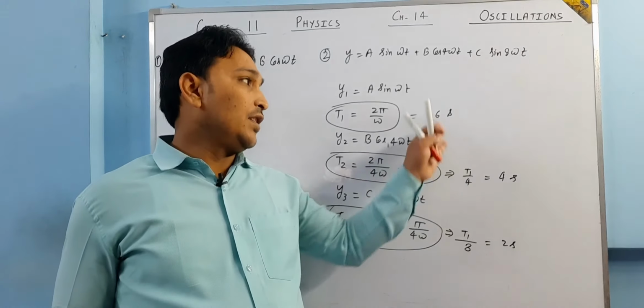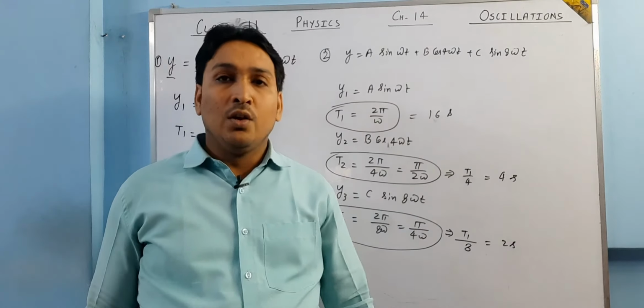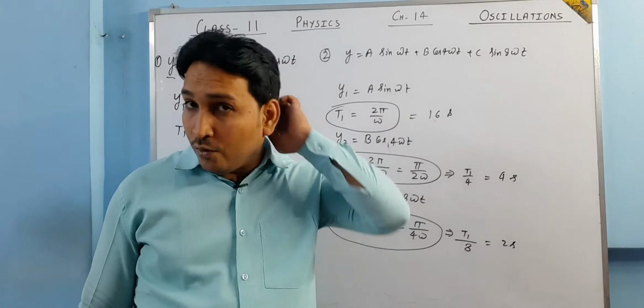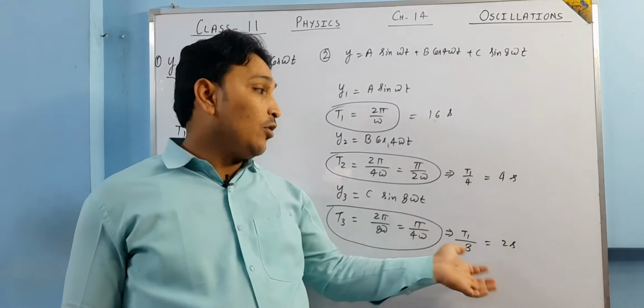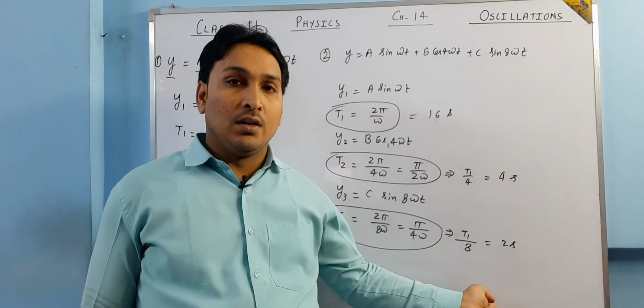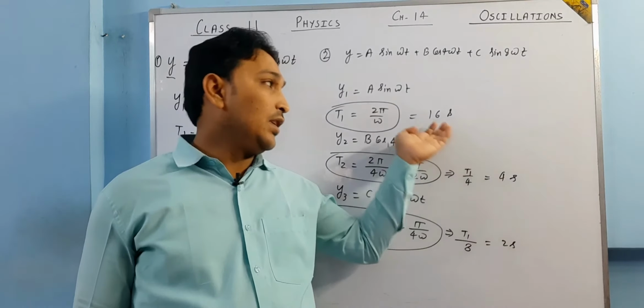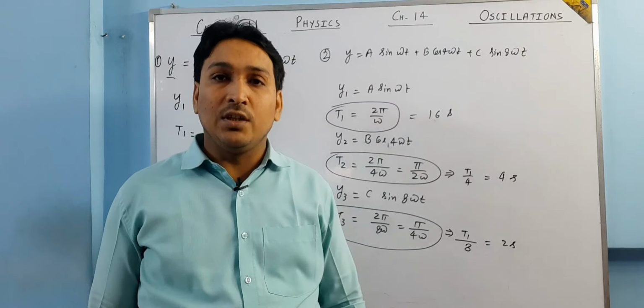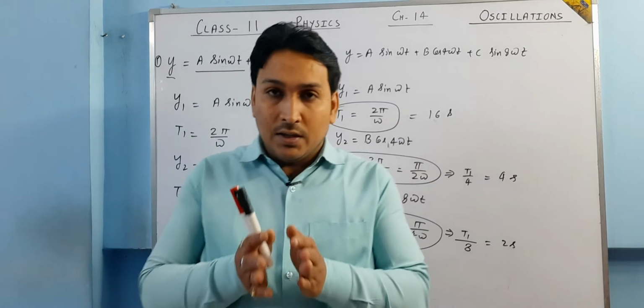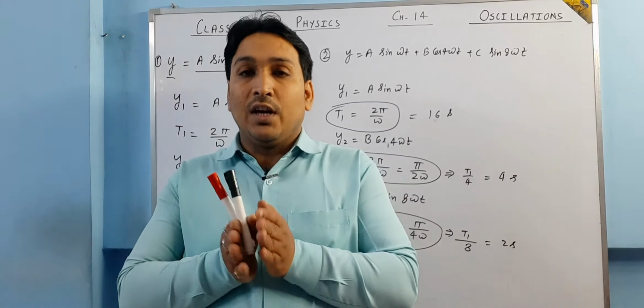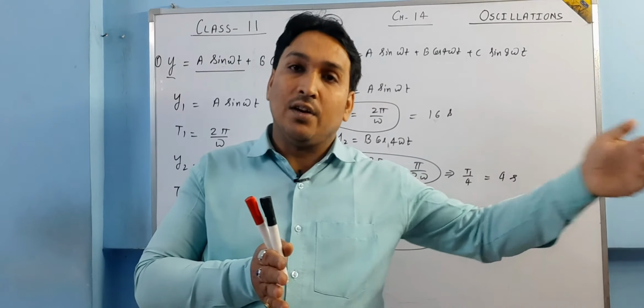Here also, if it is 16, if it is 4, it is 2. So what you have to understand is you have to calculate the least common multiple of these, the LCM of 2, 4, 16. Obviously the LCM is going to be 16. So if they start together at t equal to 0, then after 16 seconds they start together again.